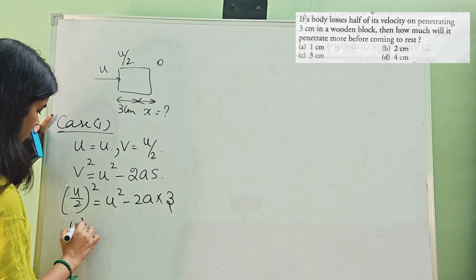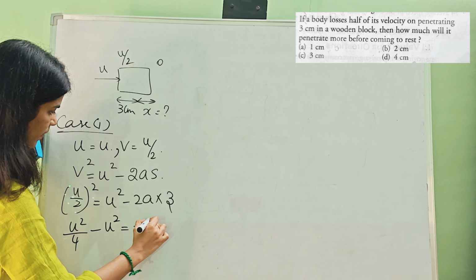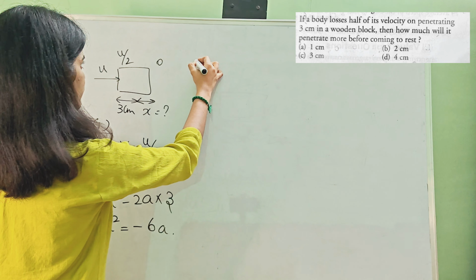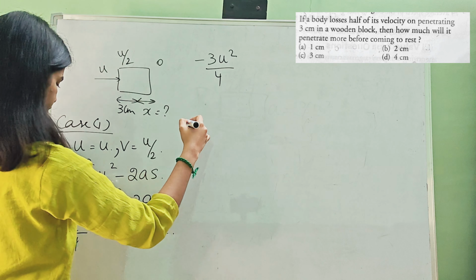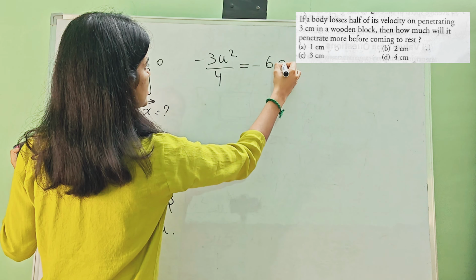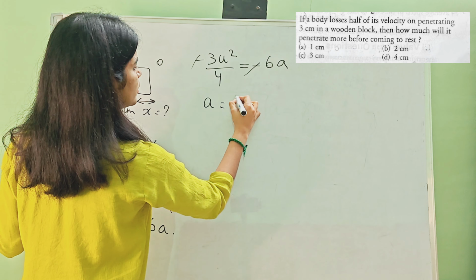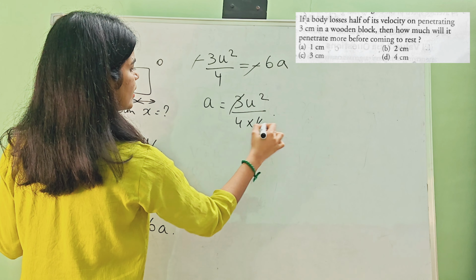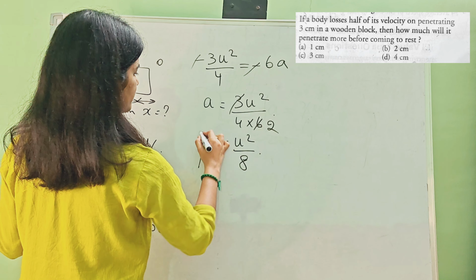So u square by 4 equals u square minus 6a. Then finally you will get minus 3 u square by 4 equals minus 6a. Minus minus gets cancelled, then a equals 3 u square by 4 times 6. Then just cancel here, so a equals u square by 8.